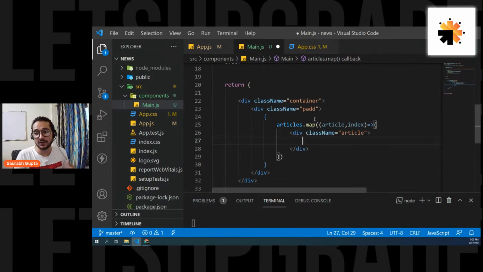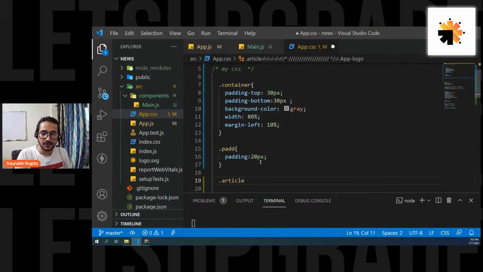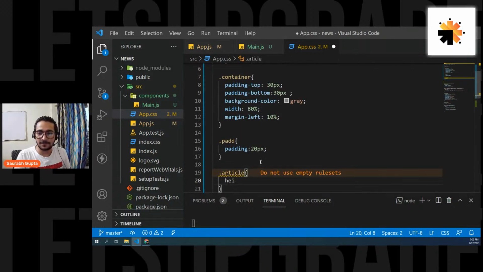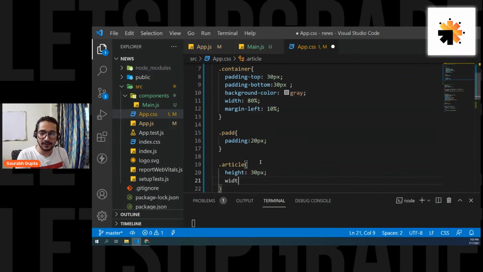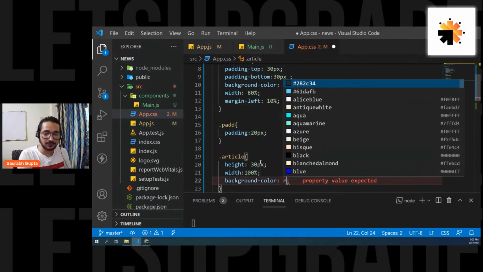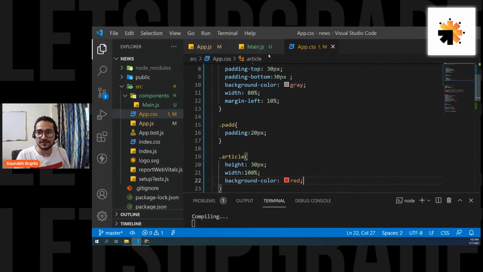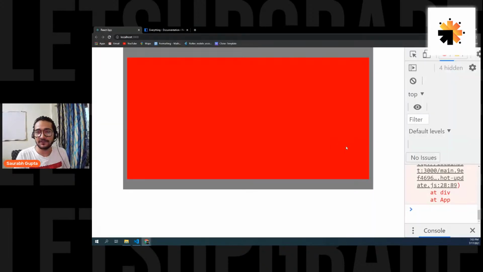We should get 20 divs because we have 20 articles, right? So we should get it first. Let's apply some CSS to article. Dot article. Simply give it a height of 30 pixels and width of 100% and a background color of red. Just to see, are we getting multiple article divisions? Because if I get 20 articles and if I'm mapping it, I should get 20 article divs. Let's see. And here we go.